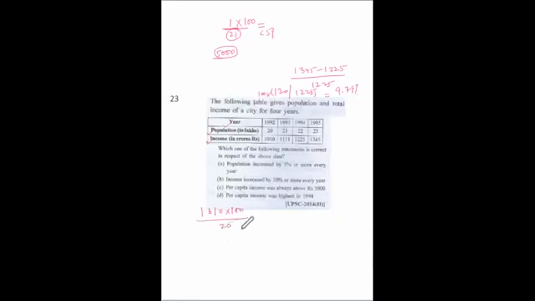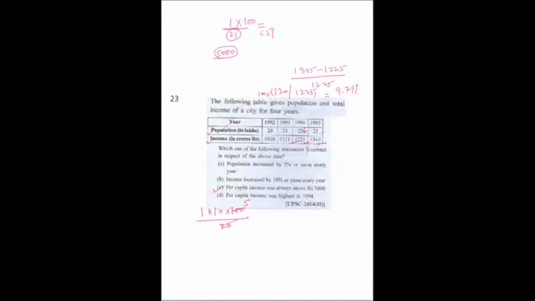So this becomes 5, and when we multiply, it's more than 5,000. Each value will give, because for 5,000 it has to be 1,000, but each value is more than 1,000. So the per capita income is, so this is correct, more than 5,000. Per capita income was highest in 1994. So 1994 is this much.